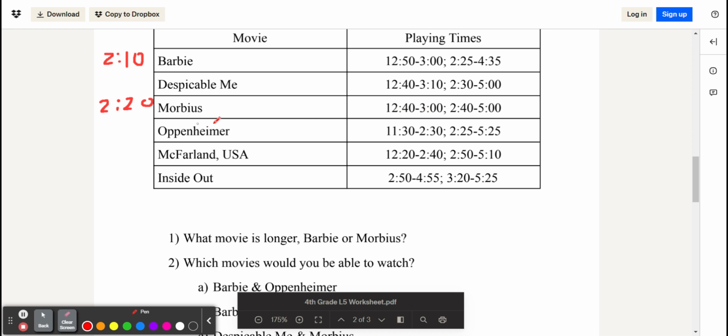And we can check that's true because if we add 2 hours, 20 minutes to 12:40, add the 20 minutes to get 60 minutes, which is another hour. So what's past 12 in time after 12 is 1. And then we add 2 hours to that, so that's 3. And so we can see that Morbius is longer. I'll just circle Morbius.